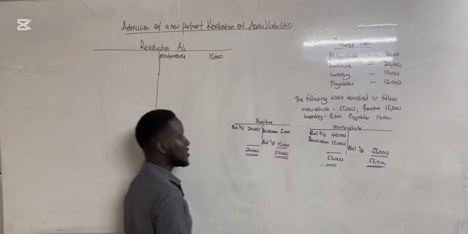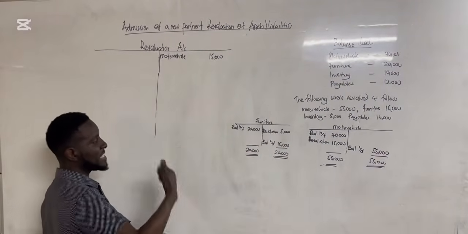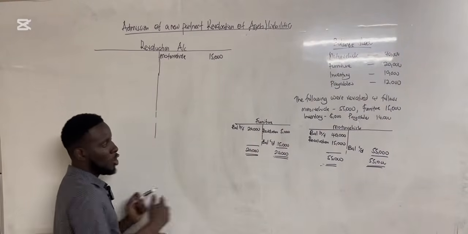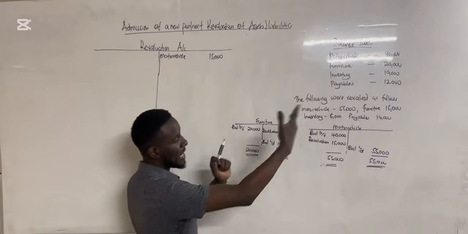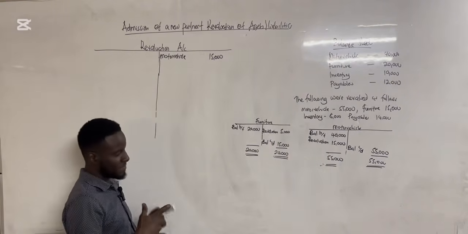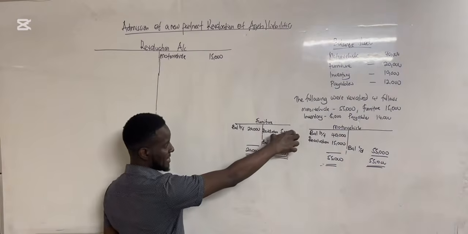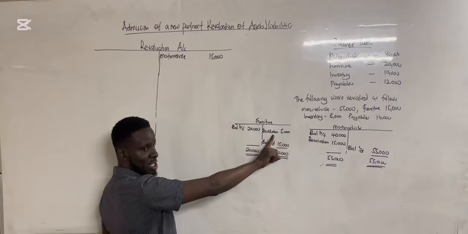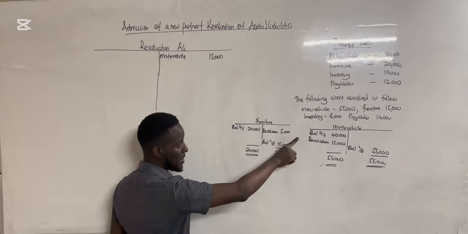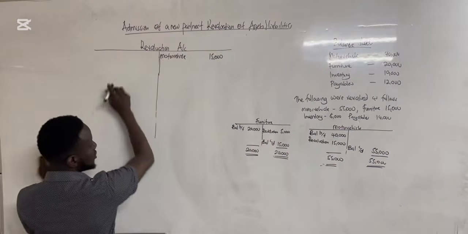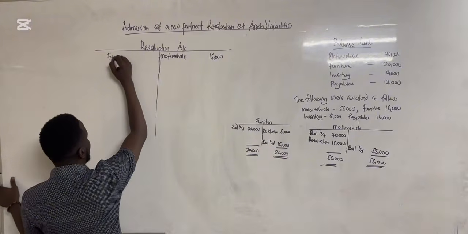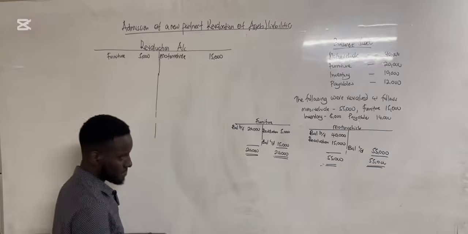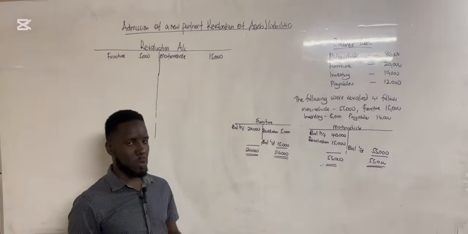So what does revaluation mean? Revaluation means that figure that is increasing the asset or decreasing the asset, or that figure that is increasing the liability or decreasing the liability. Now, after putting the difference here, I have credited the furniture account in the name of revaluation. So I'm going to complete my double entry by debiting revaluation in the name of furniture. So I'll put 5,000.